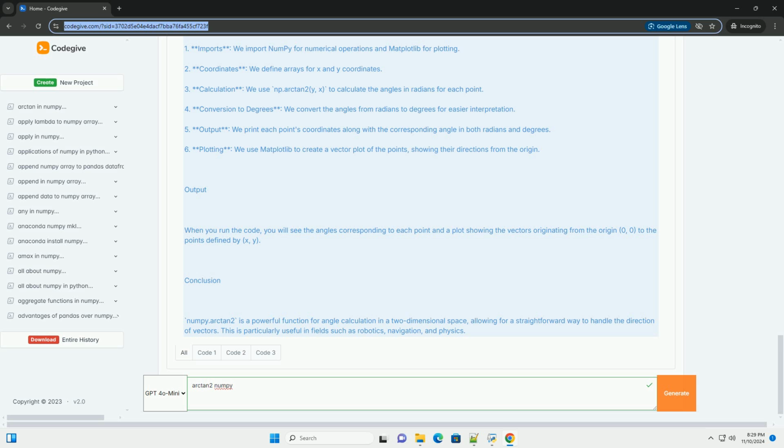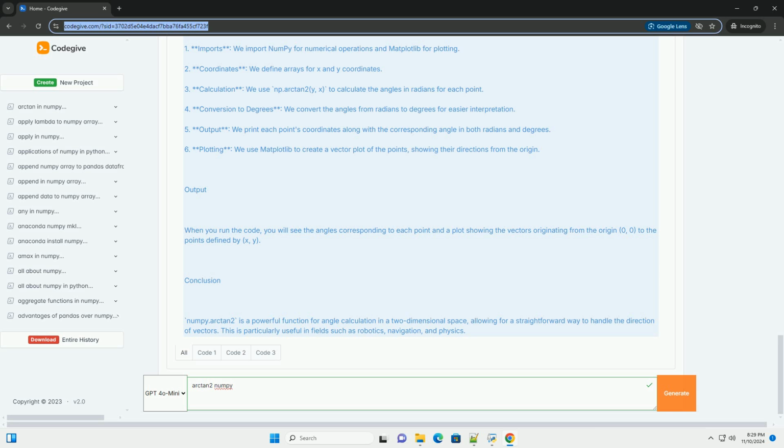4. Conversion to degrees. We convert the angles from radians to degrees for easier interpretation. 5. Output. We print each point's coordinates along with the corresponding angle in both radians and degrees. 6. Plotting. We use matplotlib to create a vector plot of the points, showing their directions from the origin.